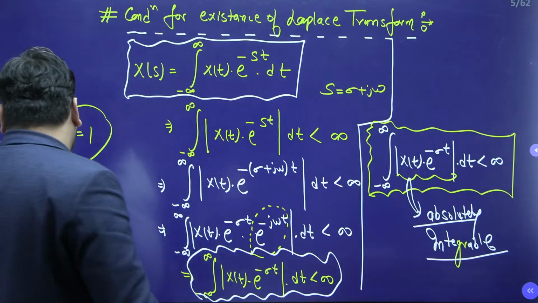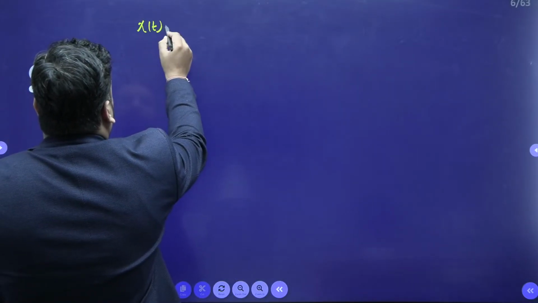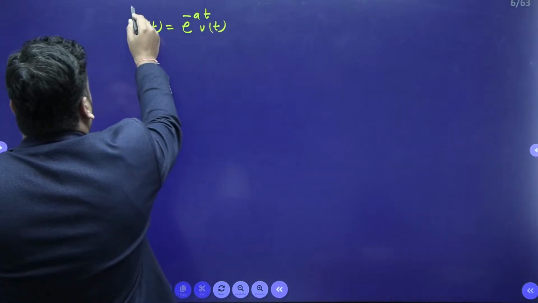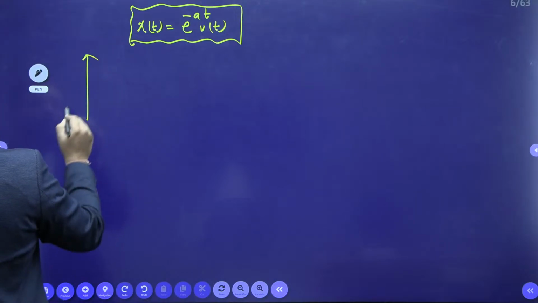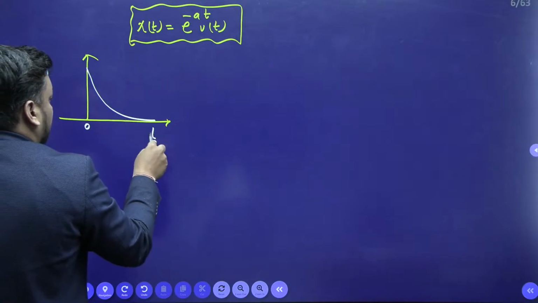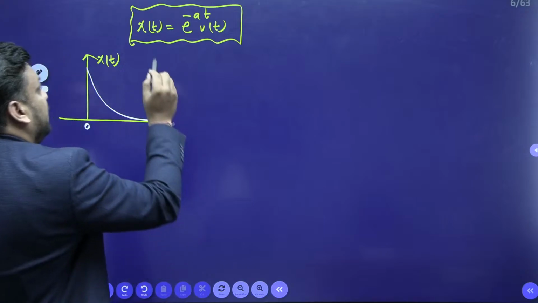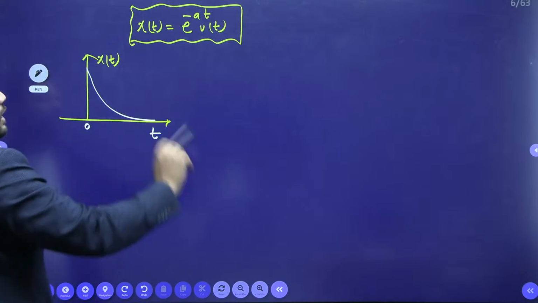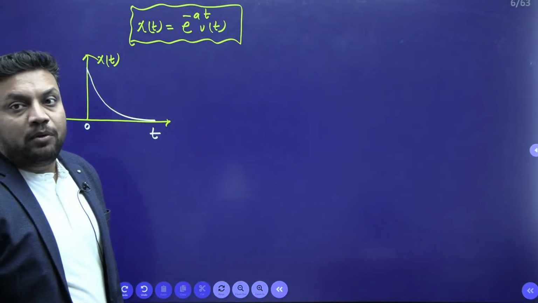Now students, I am taking a signal x(t) = e^(-at) u(t). I know that it is an exponentially decaying signal, so if I make a curve, it is an absolutely bounded signal. Just like this, we have a curve from 0 to t. This is my x(t). If I talk about its area, the area is 1/a. If I talk about its energy, the energy is 1/(2a). If I talk about its Fourier transform, it is 1/(a + j omega).